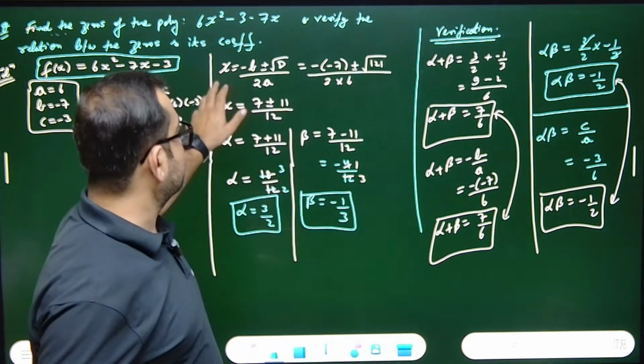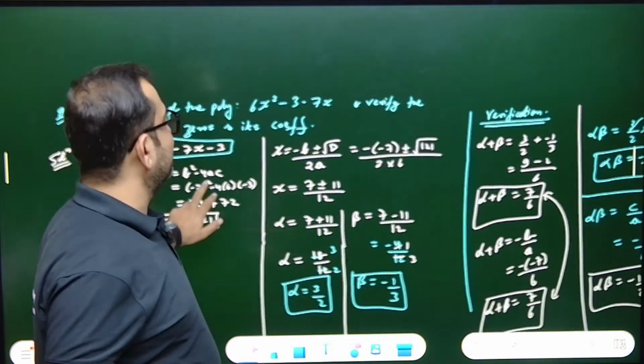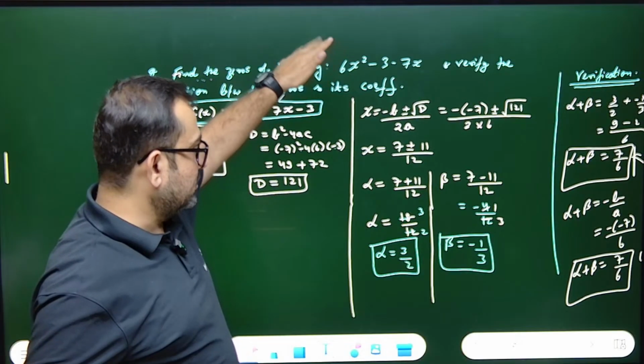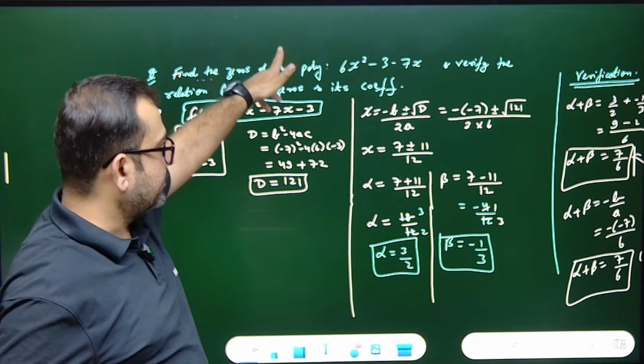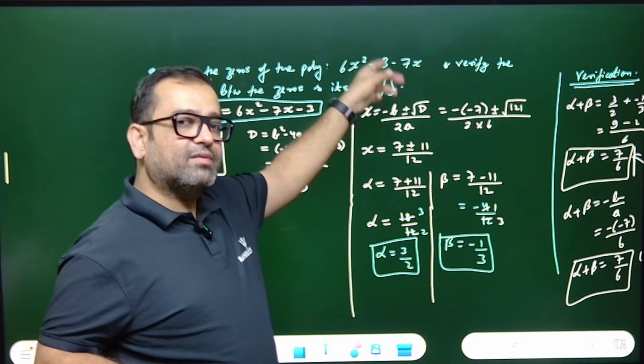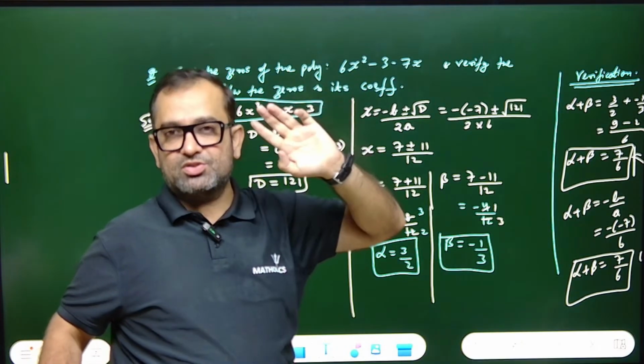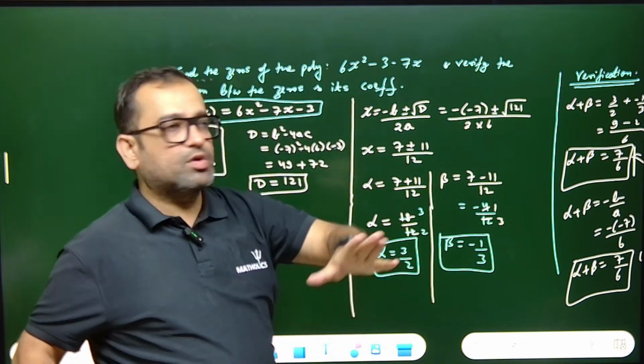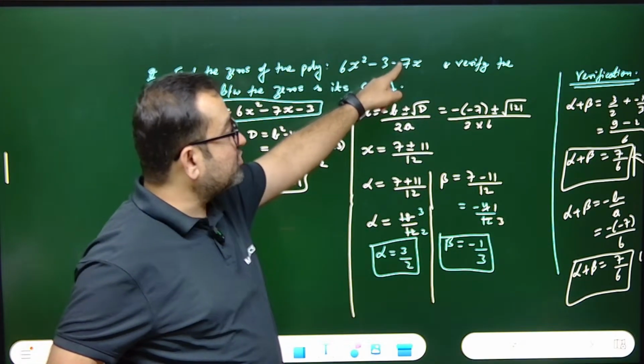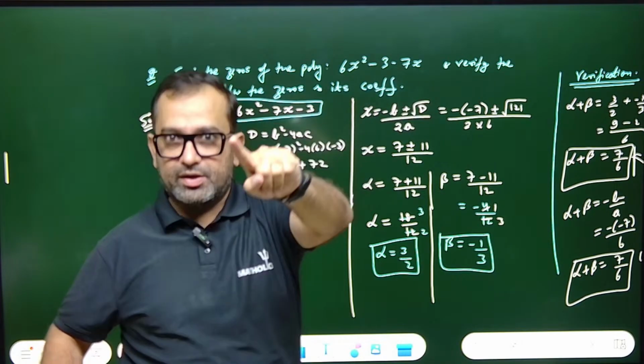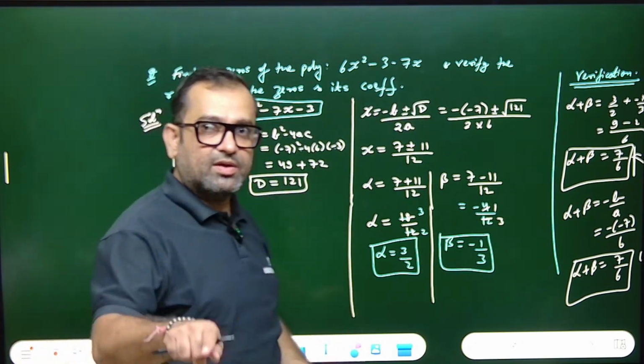Constant. See, in this question, what was tricky and something twisting in this concept? That they have written minus 3 first. Everyone would write B equal to minus 3. Tell me, yes or no. 90% of the students will write B equal to minus 3, but B is actually minus 5. B is not minus 3. Got it? So that was the point.